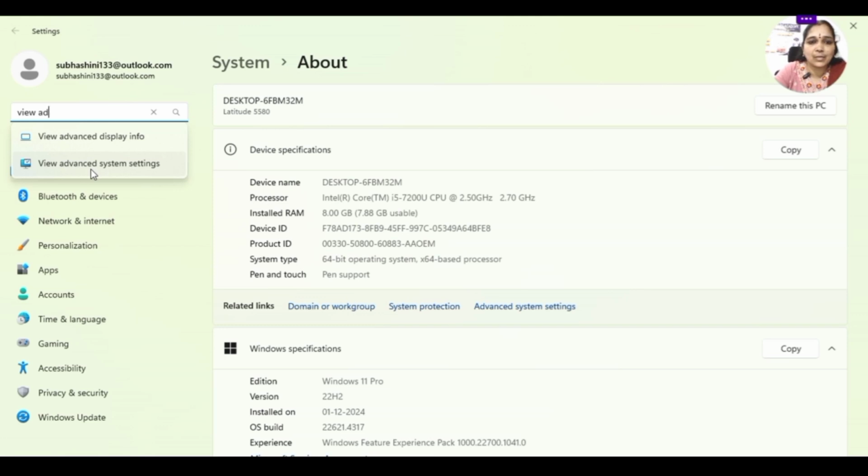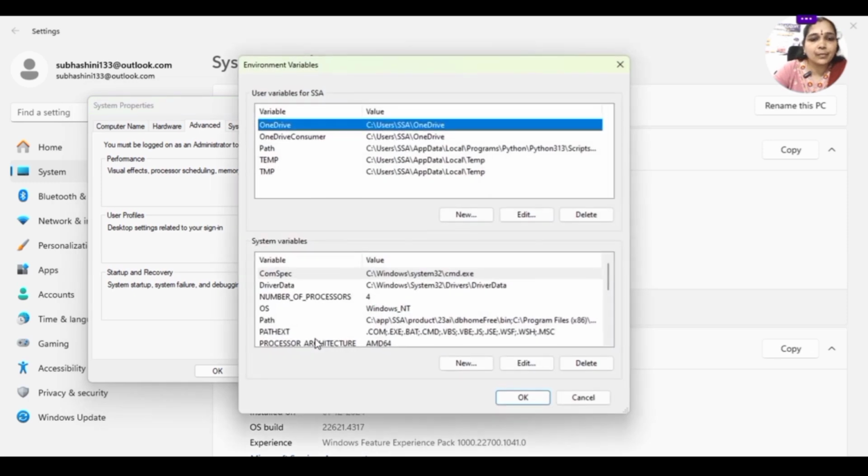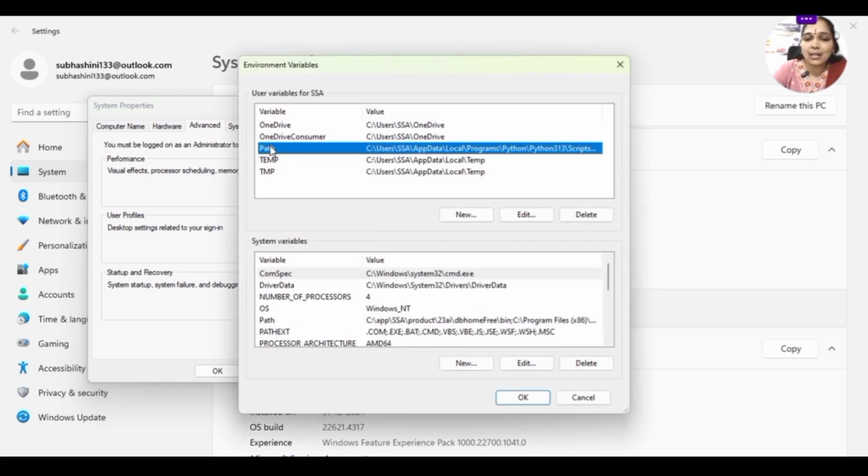View advanced system settings. Okay. Come here and select environment variables. Here, go for path. This process is similar for Java and even for Oracle, for Python, for anything. That is for any software after installation. If you need anything to set, like Python, see, already I have set my Python variables here. So for this, the process will be the same for any software.